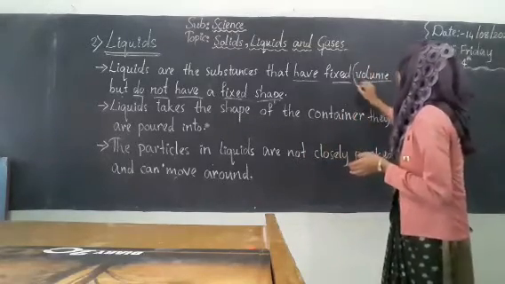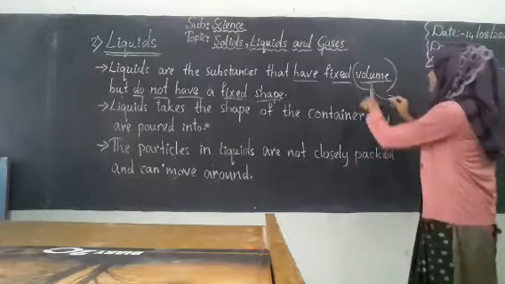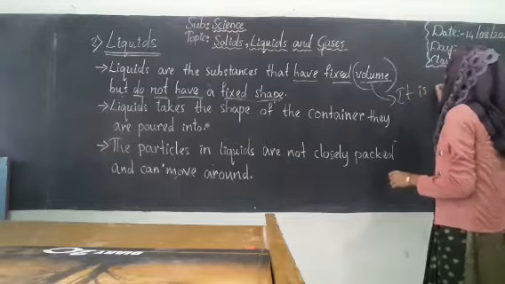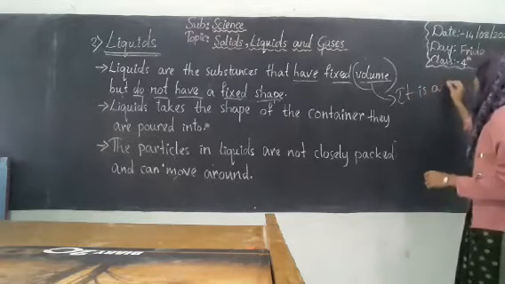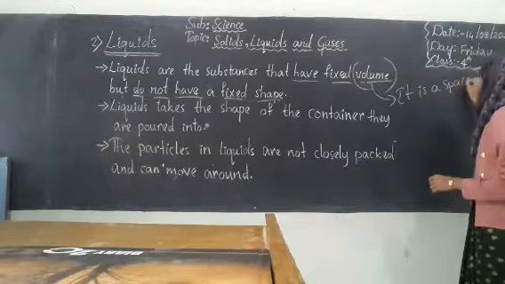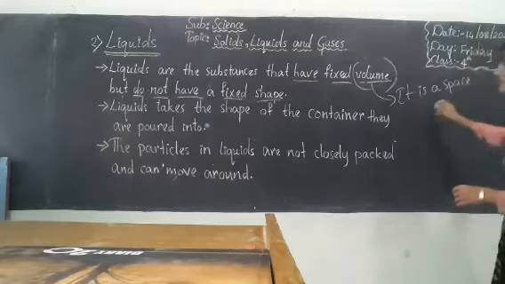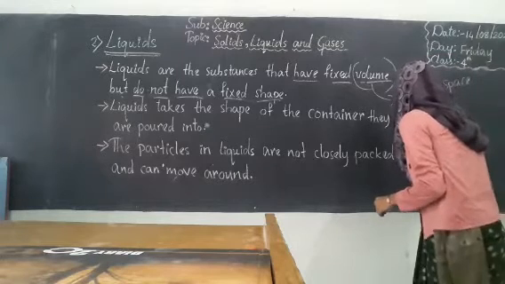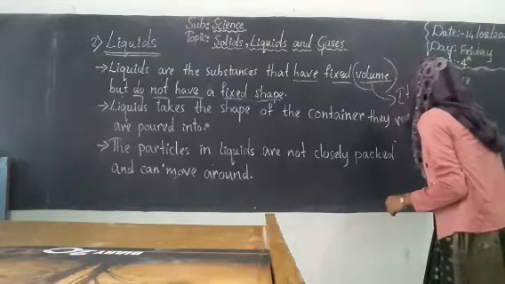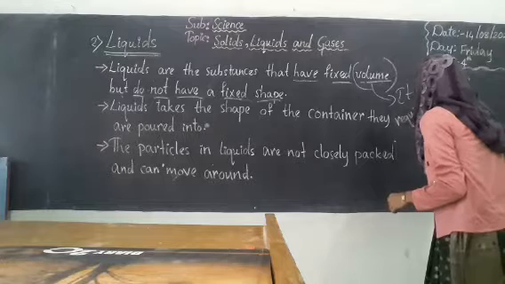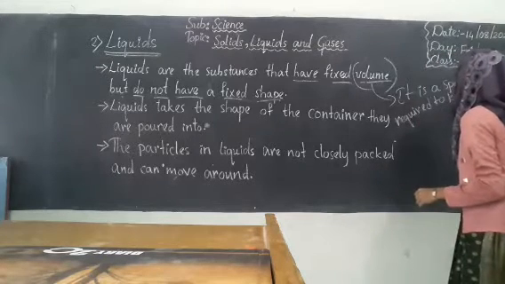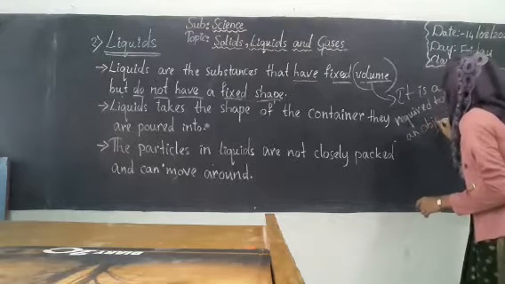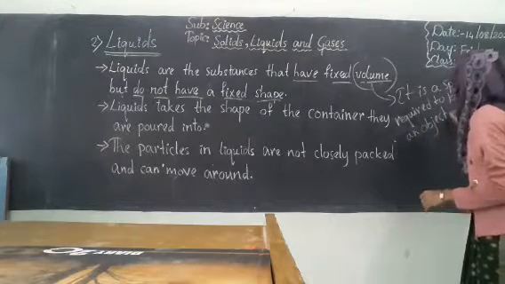So better to write it at one place. So what is volume? It is a space required to keep an object or thing.